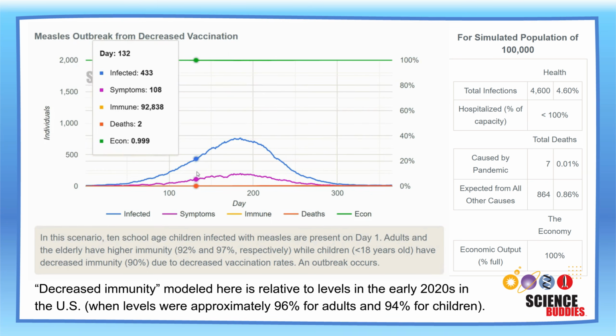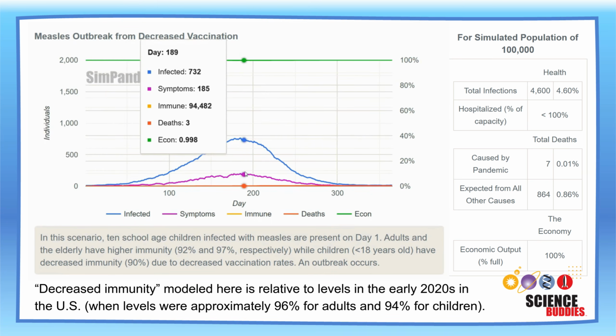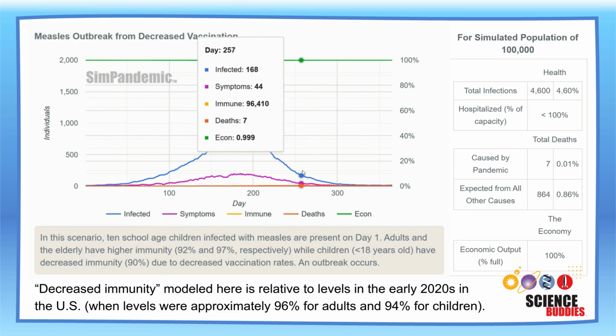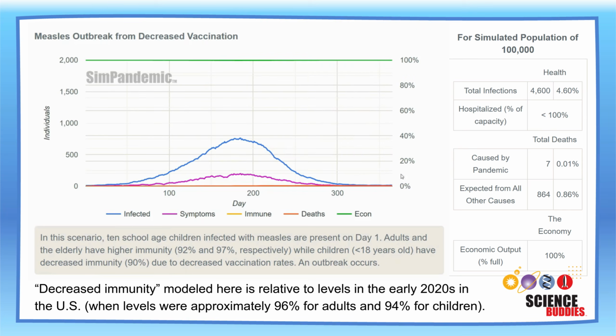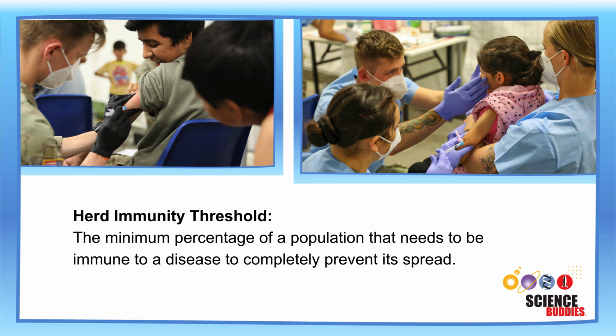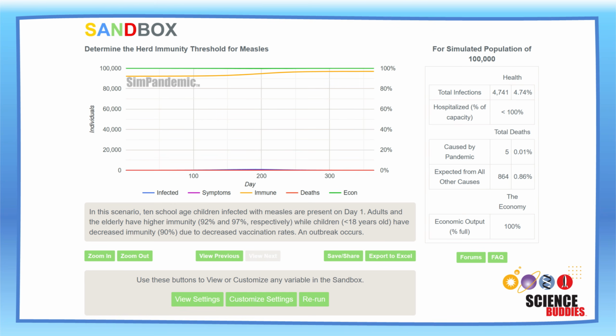How much immunity is needed to prevent an outbreak from happening? To achieve this, we need to reach the herd immunity threshold, which is defined as the minimum percentage of the population that must be immune to a disease to prevent that disease from spreading. What is the herd immunity threshold for measles? To try and answer this question, you can use the SimPandemic sandbox on the Science Buddies website.